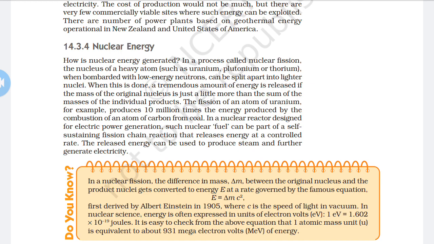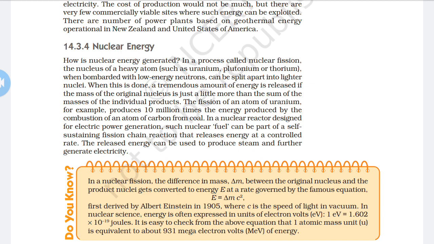Now, what are the disadvantages? There are some disadvantages: the risk of nuclear waste leakage, the high cost of setting up a nuclear plant, and pollution of the environment. So these are the disadvantages of nuclear energy.